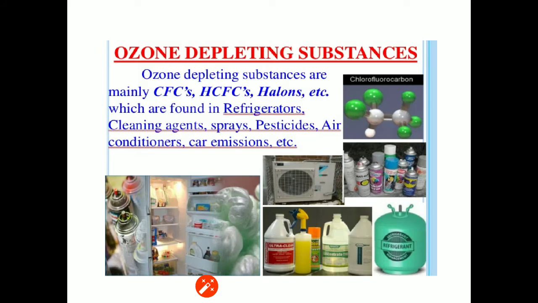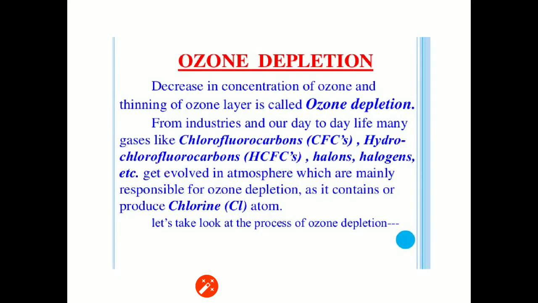Now, the ozone depleting substances, mainly CFCs, HCFCs, which are found in refrigerators, cleaning agents, sprays, pesticides, air conditioners, car emissions, etc. Ozone depletion is a decrease in the concentration of ozone and thinning of the ozone layer.